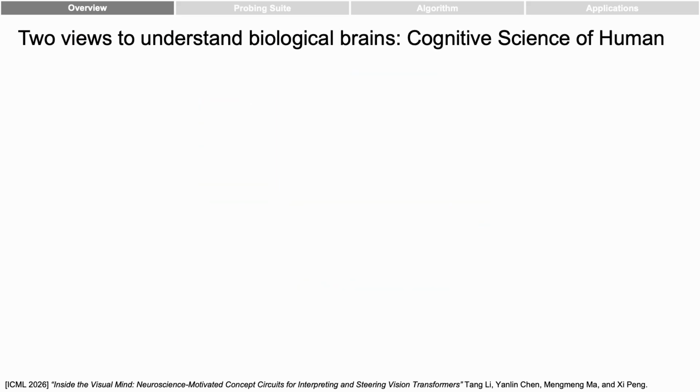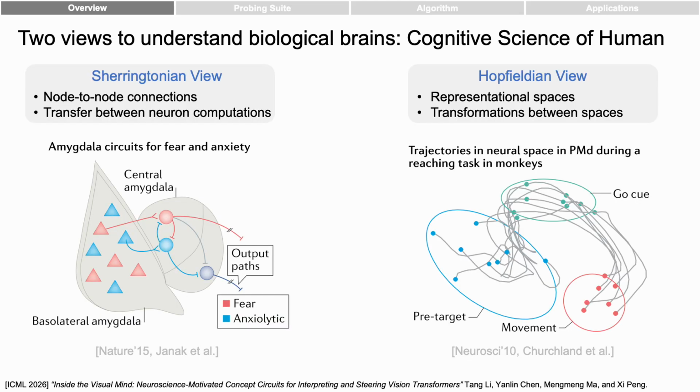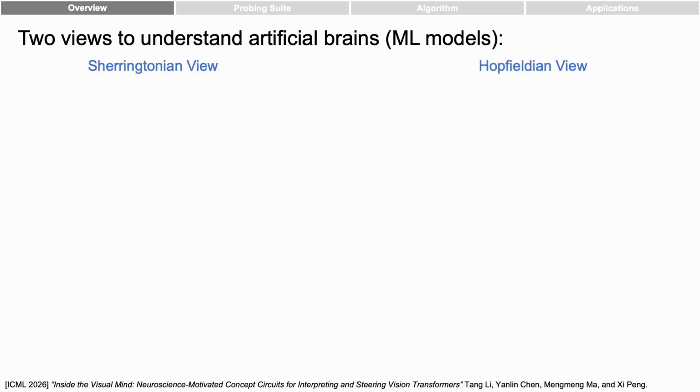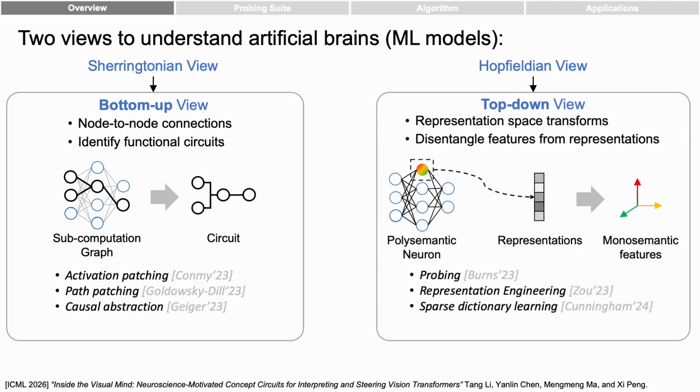Cognitive science offers two views of the brain. One studies connections between neurons, and the other studies representations and their transformations. Similarly, AI interpretation has bottom-up circuit analysis and top-down representation analysis. However, both have limitations. The bottom-up view lacks the local semantics of the model components, while the top-down view lacks the global structure of the model.